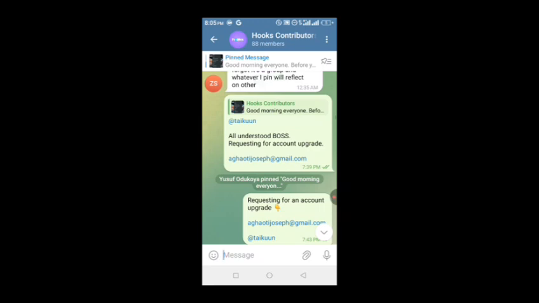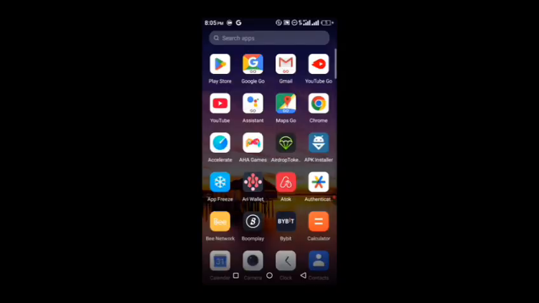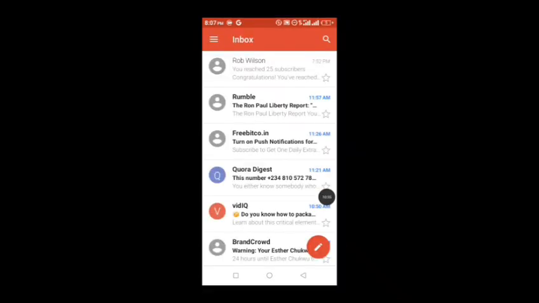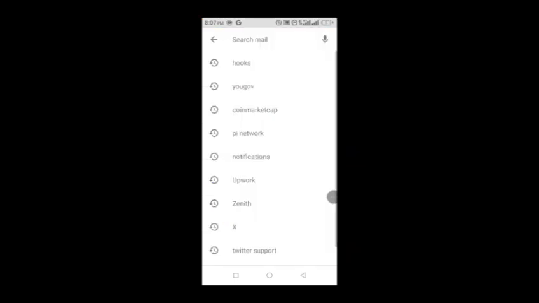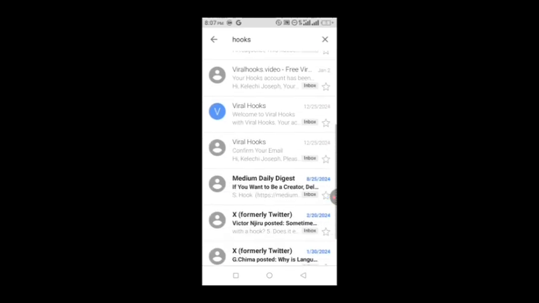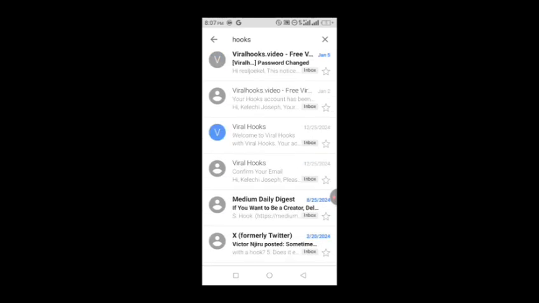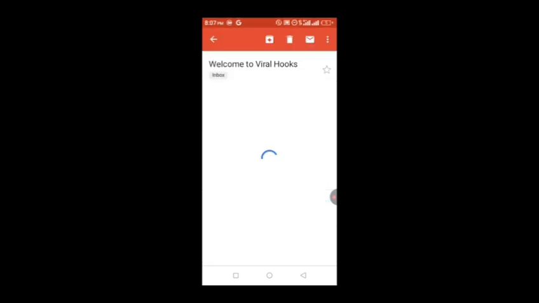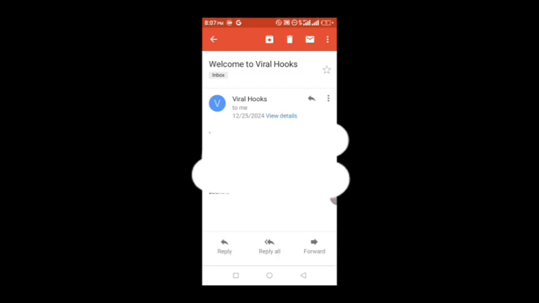I'll need to show you the email. Let me show you the kind of email I received so that you see everything for yourself. So this is my email. I'll now look up the email from ViralHooks. Here is Hooks. You'll see the email I received when my account was upgraded. Here's their first email. When I signed up, this was the first email I received. Thank you for signing up with ViralHooks. Your password is.